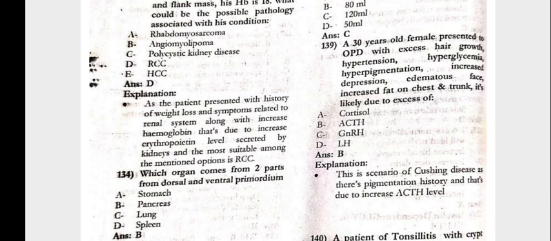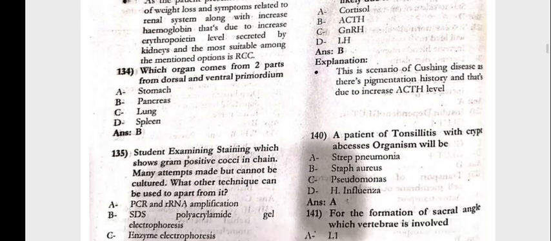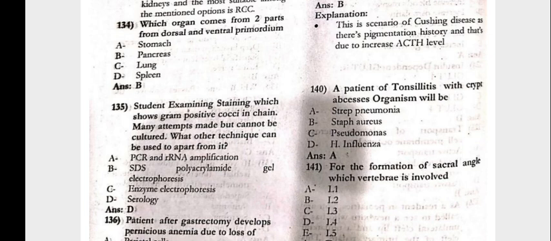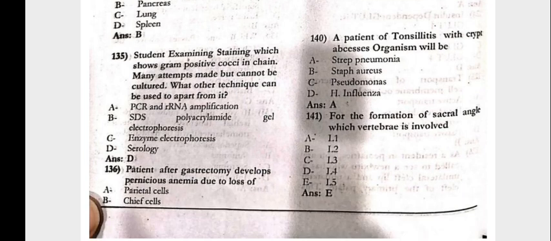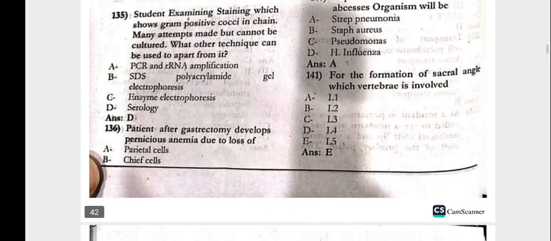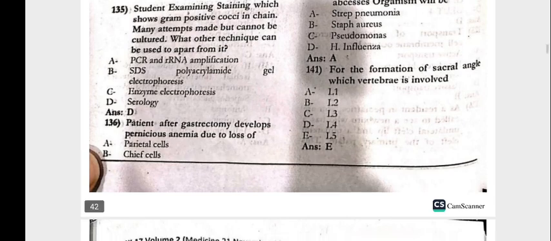30-year-old female presents to the OPD with the excess hair growth, hypertension, hyperglycemia, hyperpigmentation, increased depression, edematous face, increased fat on the chest, trunk. It is likely due to the excess of the ACTH. The patient of the tonsillitis with the cryptal abscesses, organism would be the strep pneumonia. For the formation of the sacral angle, which vertebra is involved, that is L5.